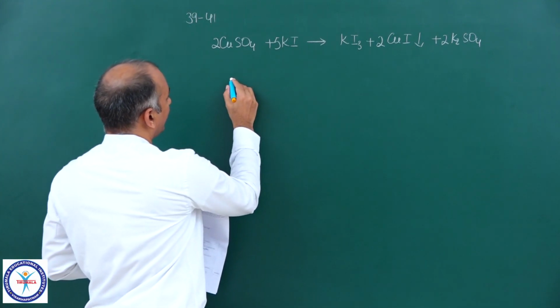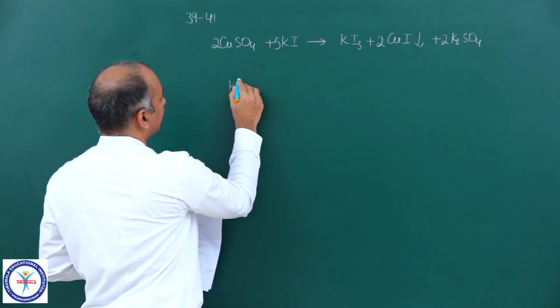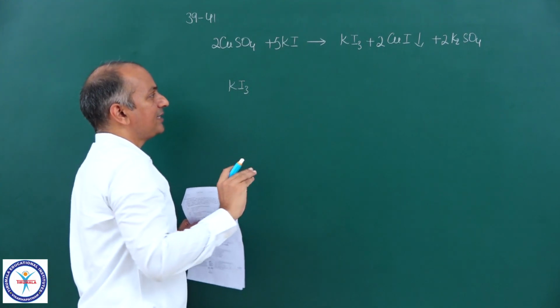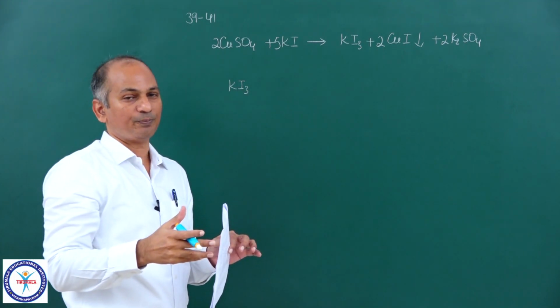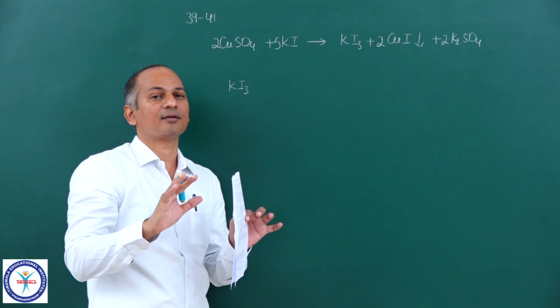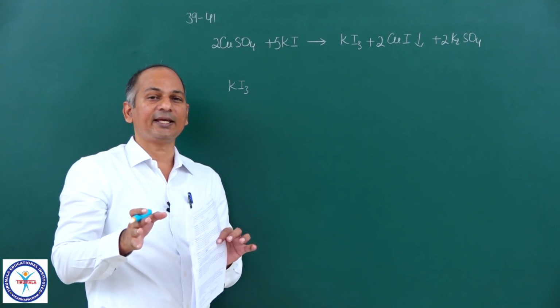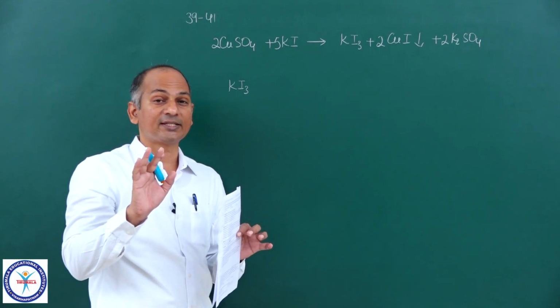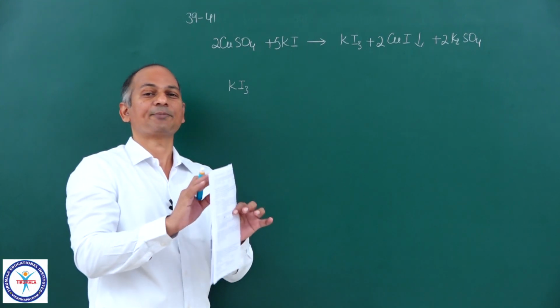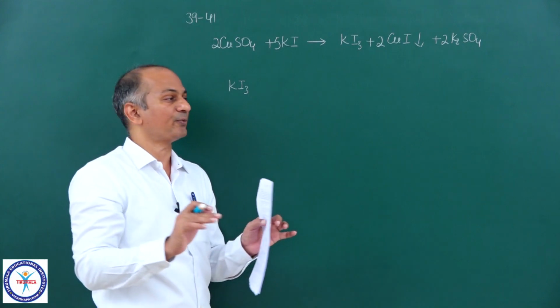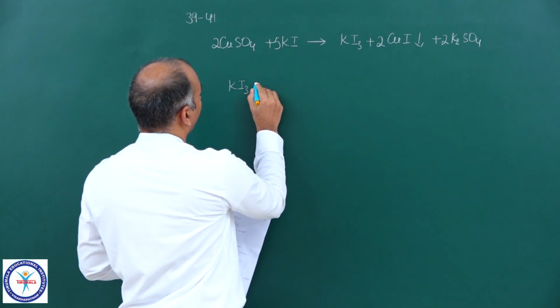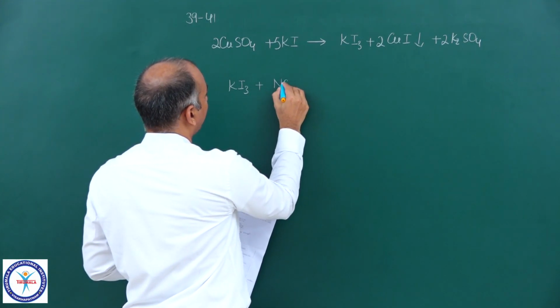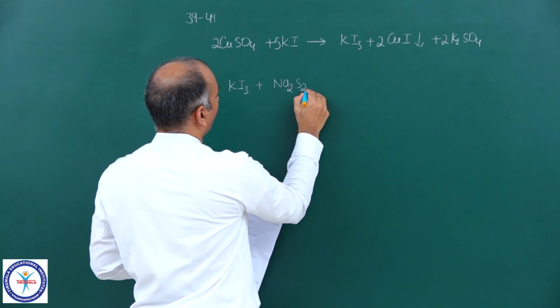Now next you treat this KI3. KI3 is nothing but KI plus I2. So for all redox reactions, KI3 can be taken to be I2. As far as the redox reaction is concerned, there is absolutely no difference between KI3 and I2. And you treat this compound with Na2S2O3, hypo.